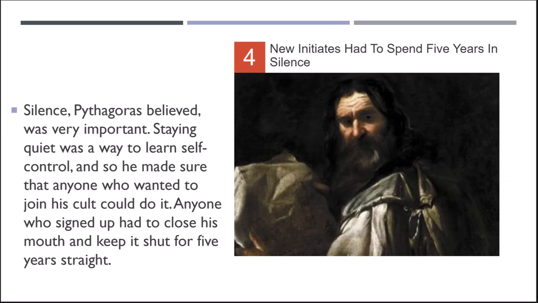If you wanted to join this cult of Pythagoras, you had to spend 5 years in silence. So imagine that, right? You want to join a religion, you can't talk for 5 years. They were a very secretive cult, so it's thought that the reason they did this is because they didn't want their secrets coming out from new initiates. They were, like I said, very, very secretive.